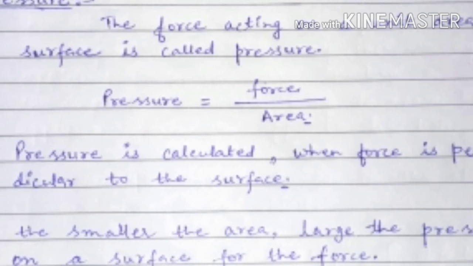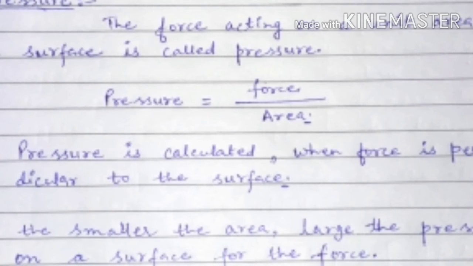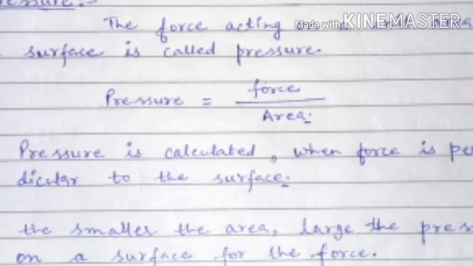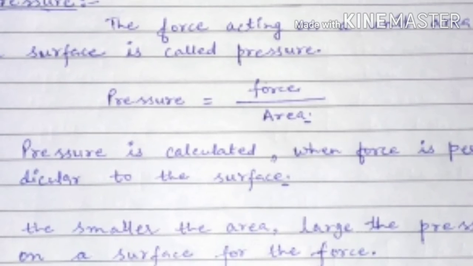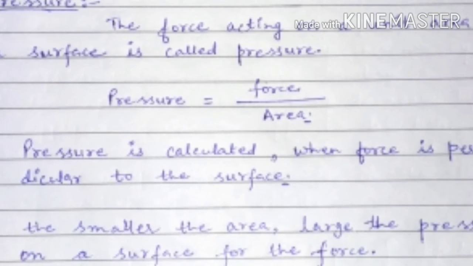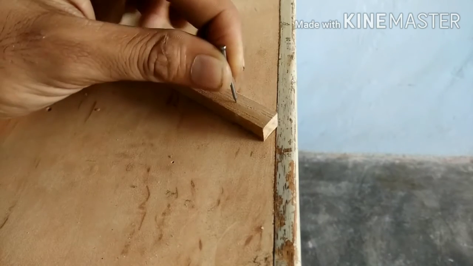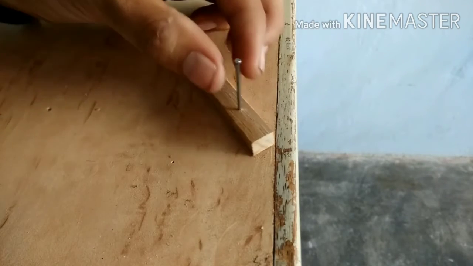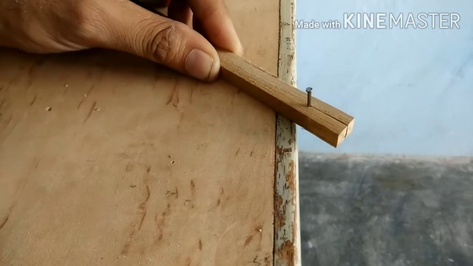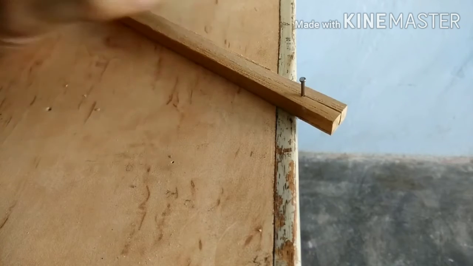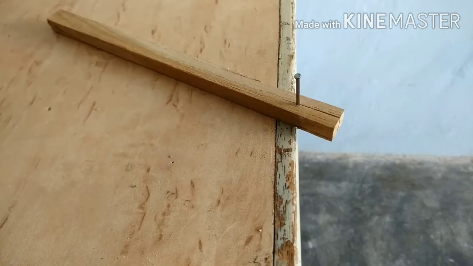Here a number of activities are given to make you understand pressure. The first one is the activity of an iron nail and a wooden block. Take the iron nail and the hammer, as you can see on the screen. From the pointed end, if you try to push that iron nail into the wooden block with the help of the hammer, you can easily push that nail.